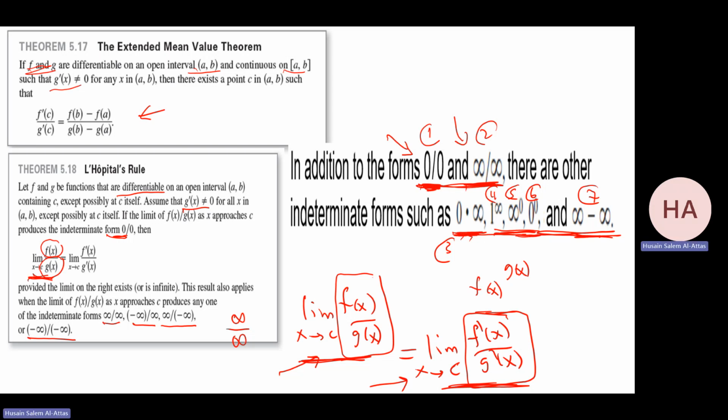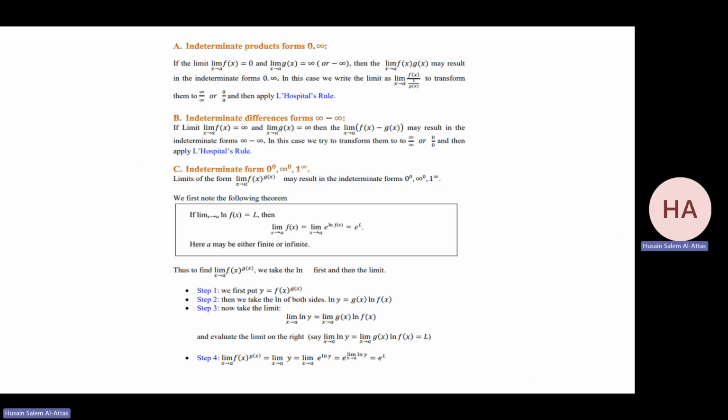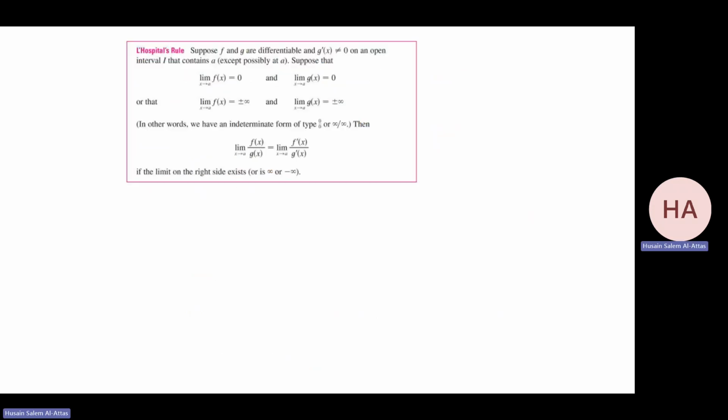As I said, I have function over function, so I have 0 over 0 or infinity over infinity. This is the first step to check. If it is in these 4 or 5 cases, I need to change it to this. Always with L'Hopital's rule, you have function over function, so you differentiate the numerator alone and the denominator alone. Okay, this is the main case, 0 over 0 or infinity over infinity.